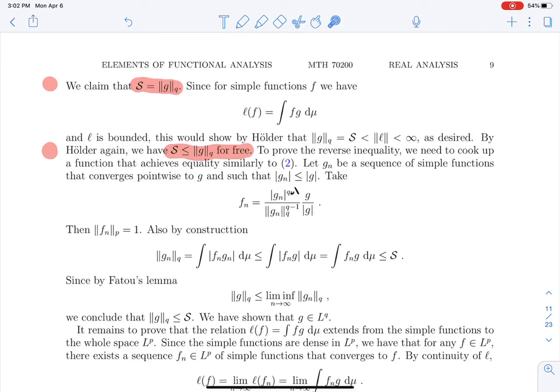Now you use Fatou, and you get that this Gn converges pointwise, so I can take this limit out. Here this is the limit pointwise of the Gn. This is the trick that we use often. If you have a sequence of functions Gn that converges pointwise to G, then the LQ norm of G will always be smaller, by Fatou. This is a typical trick.